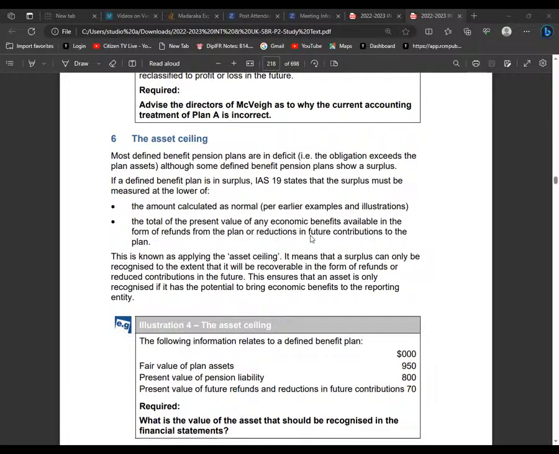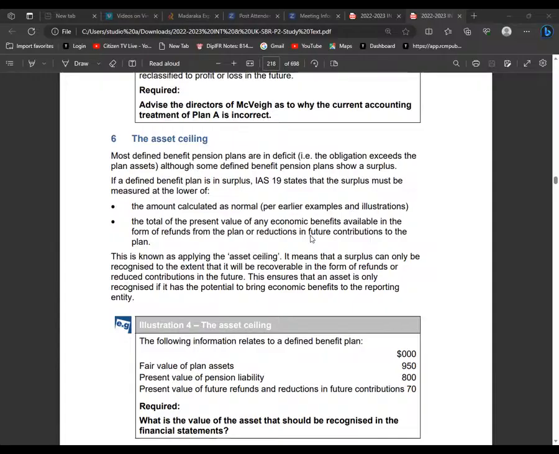It's not easy to handle pension schemes. Ordinarily, the obligation has to be more, so they talk of net obligation. But if the asset is higher, and you now have what we call a net asset, then the asset cannot be left to go to heaven. It will be cheating us. The asset in this case will always be capped.